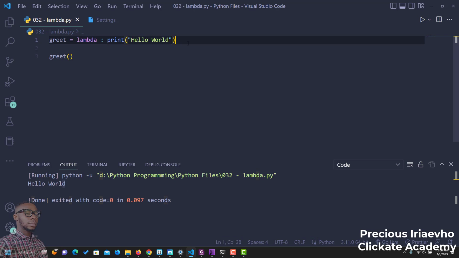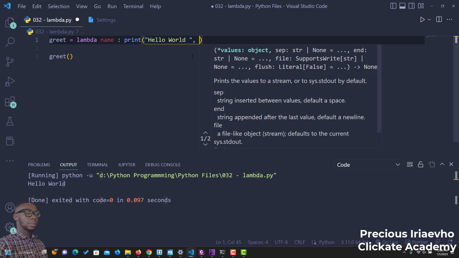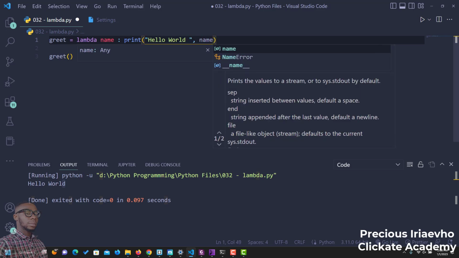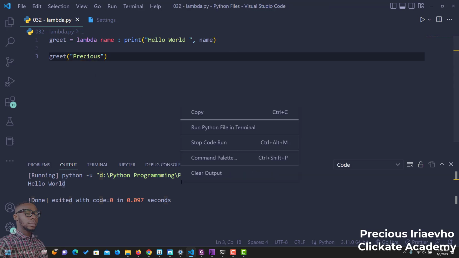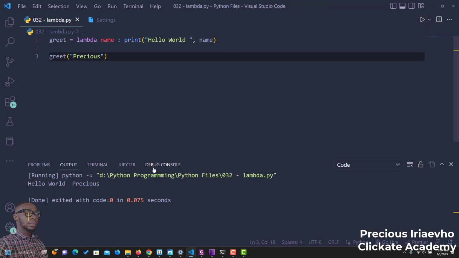This lambda function currently takes no parameter, but we can actually assign parameters to it. And I can say maybe name. So hello world name. Then I can have name here. So you can see we only have one expression, and that is this print statement. So I can now go in here and use my name. So if I run this, you can see hello world precious.